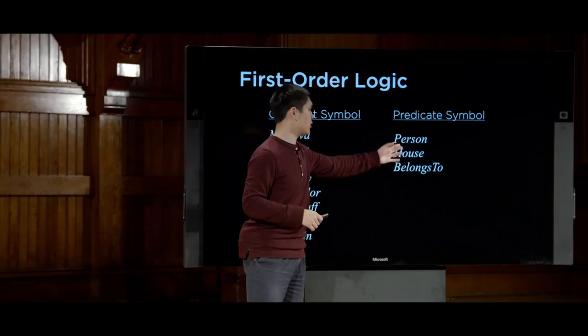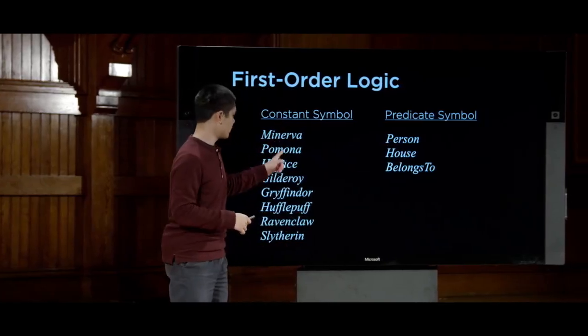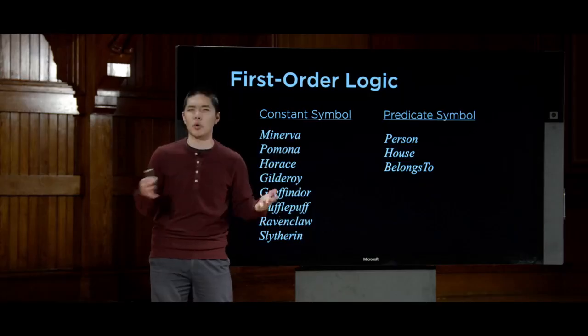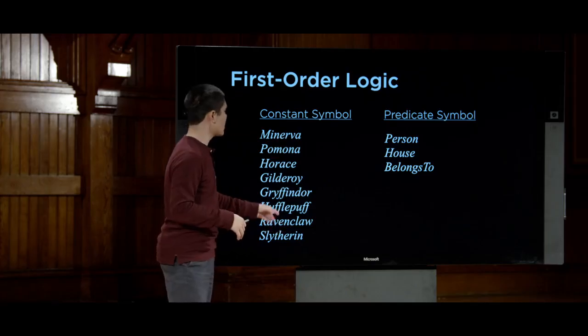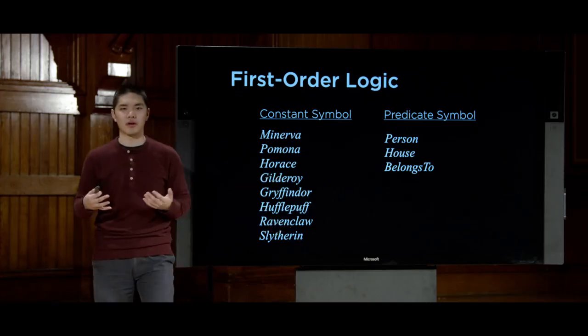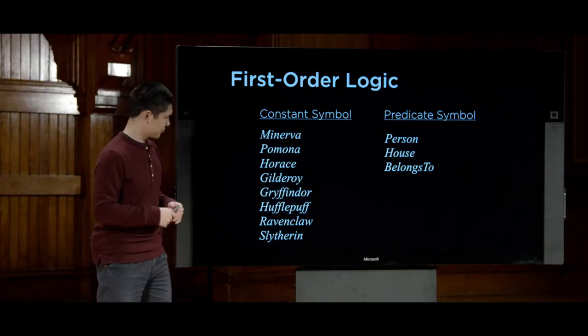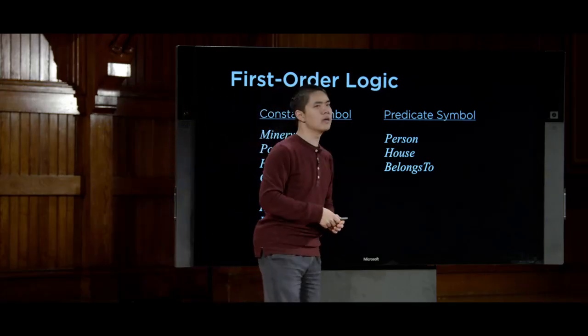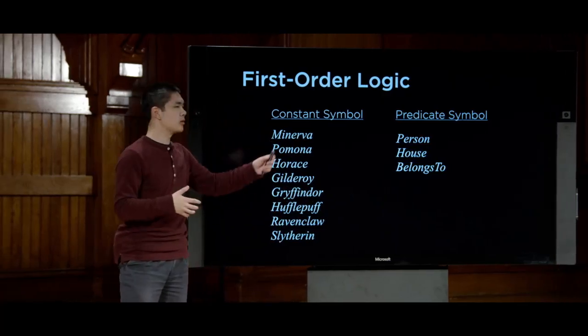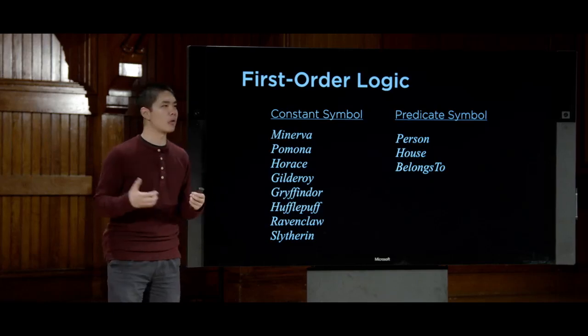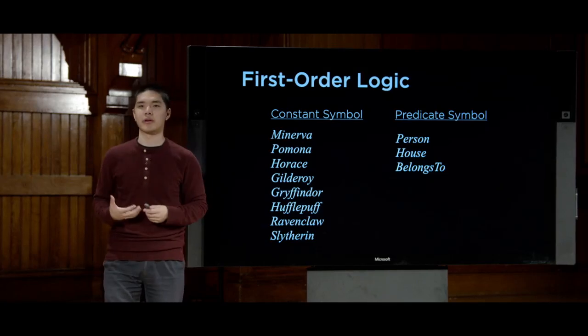So person might hold true of Minerva, but it would be false for Gryffindor, because Gryffindor is not a person. And house is going to hold true for Ravenclaw, but it's not going to hold true for Horace, for example, because Horace is a person. And belongs to, meanwhile, is going to be some relation that relates people to their houses, and it's going to only tell me when someone belongs to a house or does not.